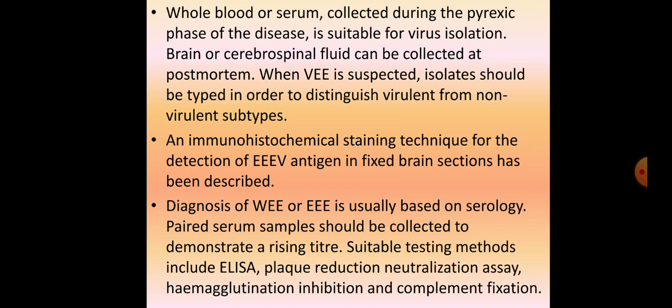And the diagnosis of western or eastern strain is usually based on serology. For serological testing, paired sera samples should be collected to demonstrate a rising titer of the virus. Suitable testing methods include ELISA, plaque reduction neutralization assay, hemagglutination inhibition, and complement fixation tests. So all these are serological tests which are suitable for diagnosis of western and eastern strains especially.